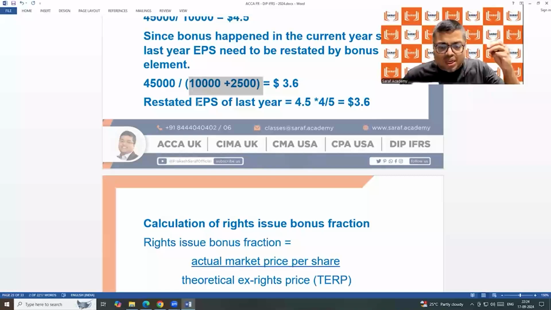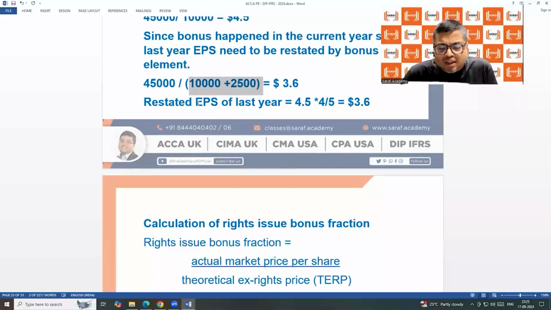By doing 1 or 2, 3 questions, not 30, 40, I will focus on the bonus part of every question and make my mind clear that whenever the bonus comes, I will calculate the fraction, I will calculate the weighted average number of shares. If new shares are there, then the new shares fraction will be considered from that date. And for calculating restated EPS, I will multiply with the inverse of the bonus fraction. That I will set in my mind.